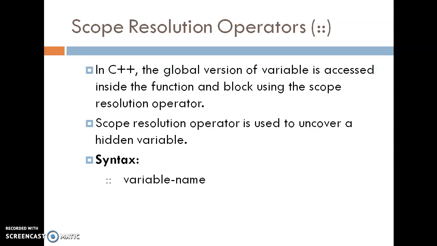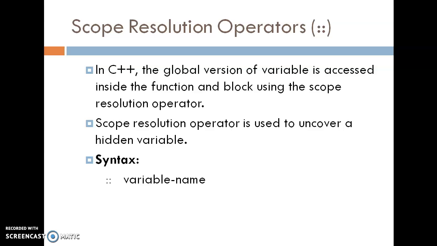And what is a global variable? A variable which is declared outside the function or the block is called the global variable for that particular function or block. In C, accessing the global version of a variable inside the function or block when a local one hides it is not possible.